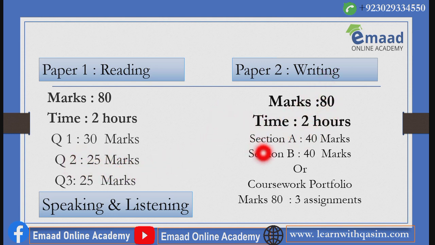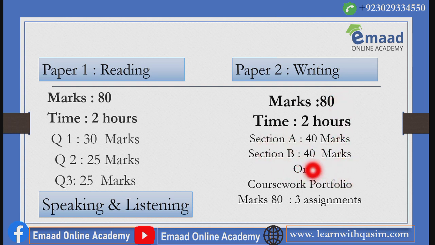In the writing paper you have 2 sections, section A and B. Each section contains 40 marks. Section A 40 and section B 40 marks. Now you have a choice. You can choose from these 2 options. Either you can go for your writing paper or you can go for coursework, that is portfolio. You will write 3 assignments that will be assigned to you. It contains 80 marks in total. So this is optional. You can either go for writing paper 2 or you can go for coursework.